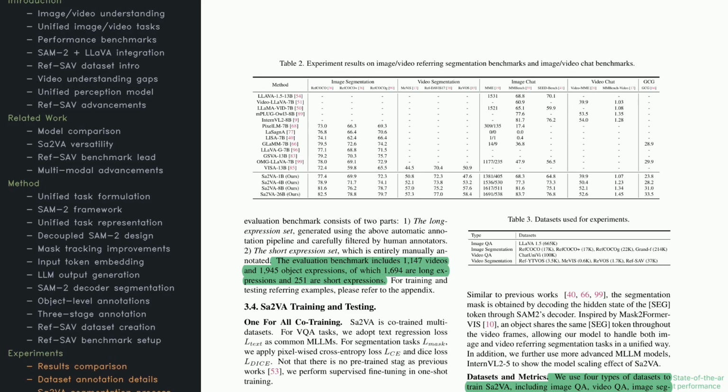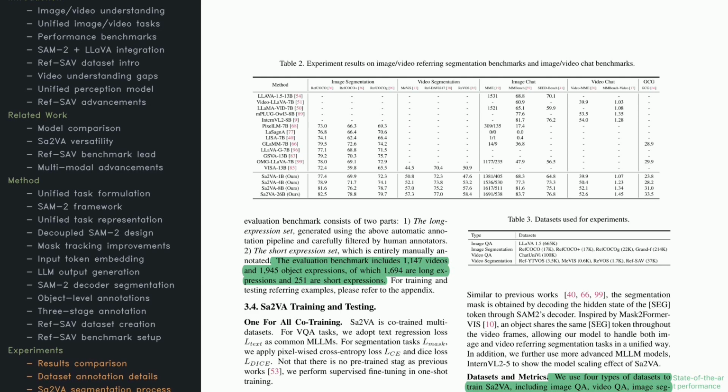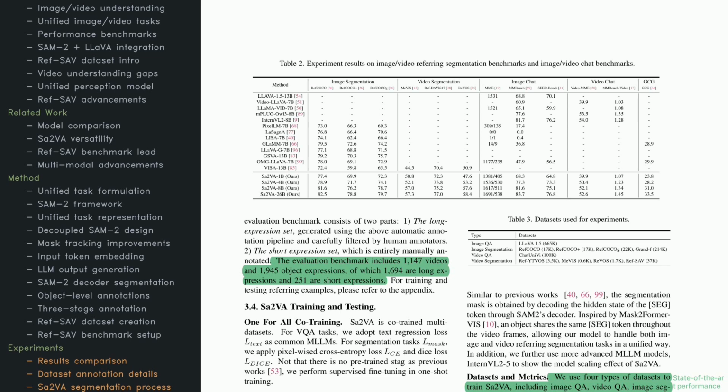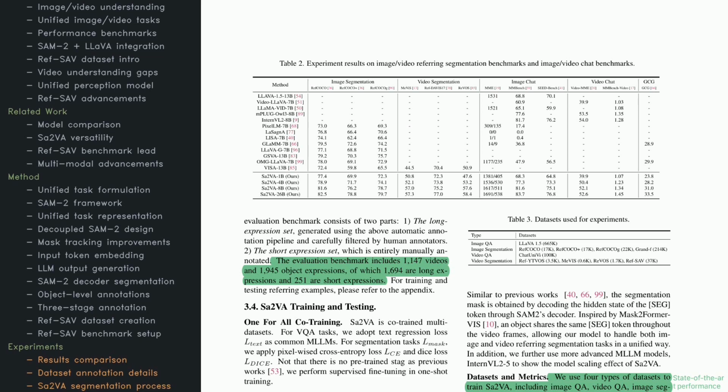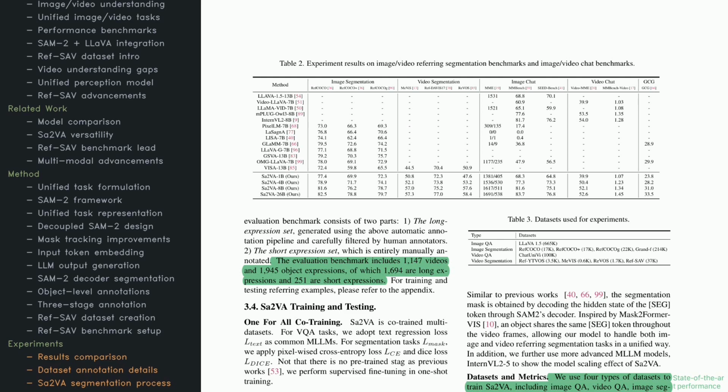Sa2VA is co-trained on multiple datasets, including benchmarks like RefCoco and MIVIS. It uses the hidden state of the token to decode through SAM2's layers, yielding precise object masks and context-aware results. That's why it performs so well in these multimodal tasks.